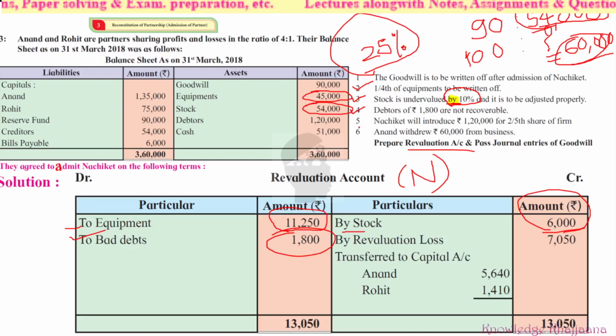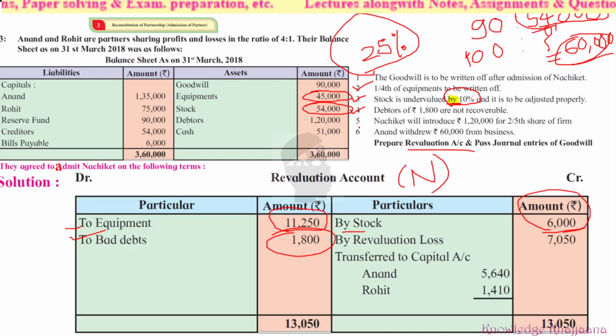Now 7,050 we have to distribute to old partners Anand and Rohit in which ratio? 4:1. So how many parts should be made of it? 5 parts, because 4 plus 1 are the 5 parts.